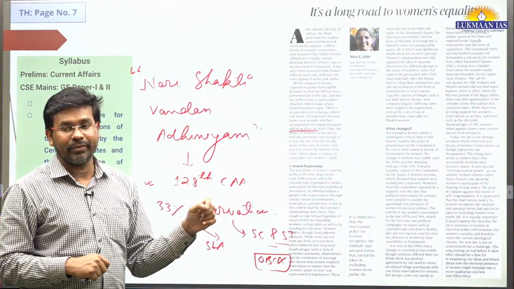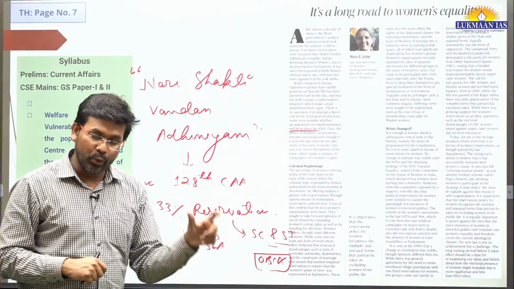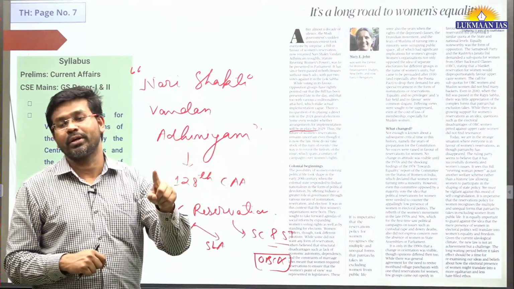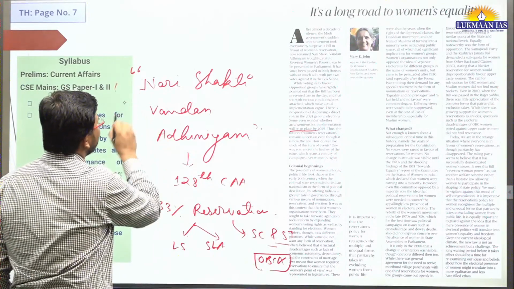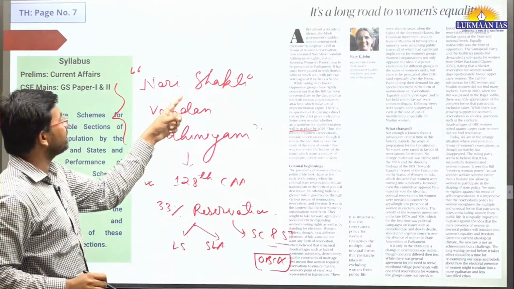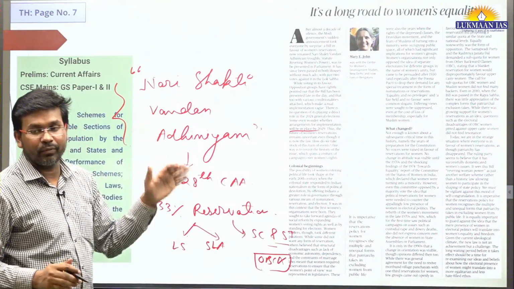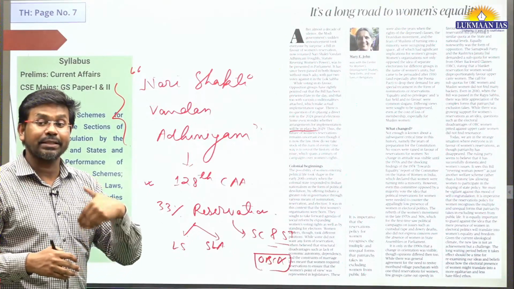Then they envisaged that in 2001 we will do it again. But in 2001 they made an amendment to the constitution and postponed it till 2026. As part of this particular bill, which is the Nari Shakti Vandan Adhiniyam, the government of India has mentioned that we are going to do it after delimitation is conducted and after the next census.